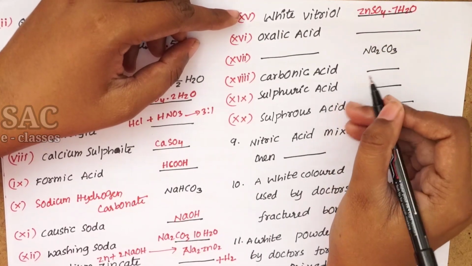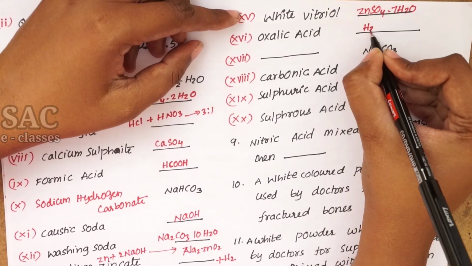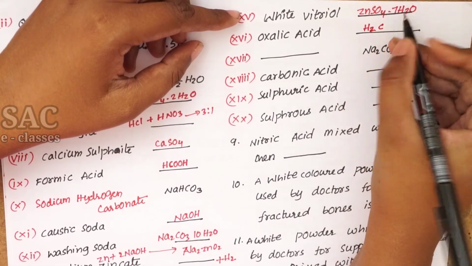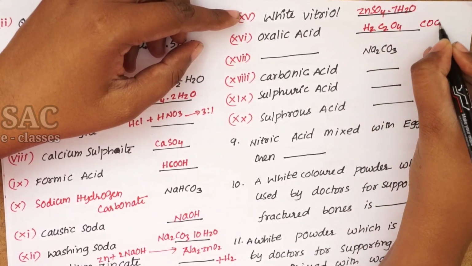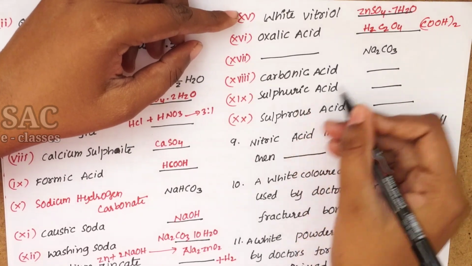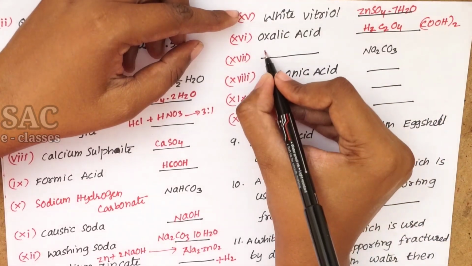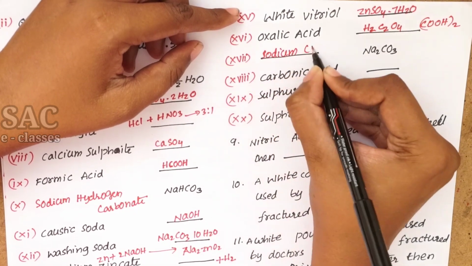Oxalic acid, which is present in tomato, its chemical formula is H2C2O4, nothing but COOH taken twice. Anhydrous sodium carbonate is the sodium carbonate.